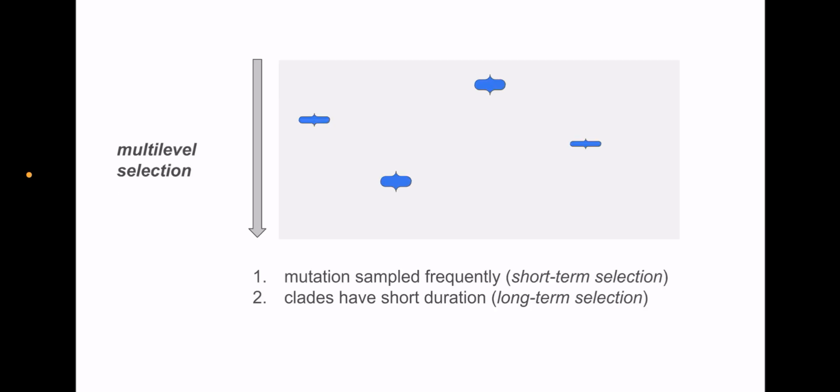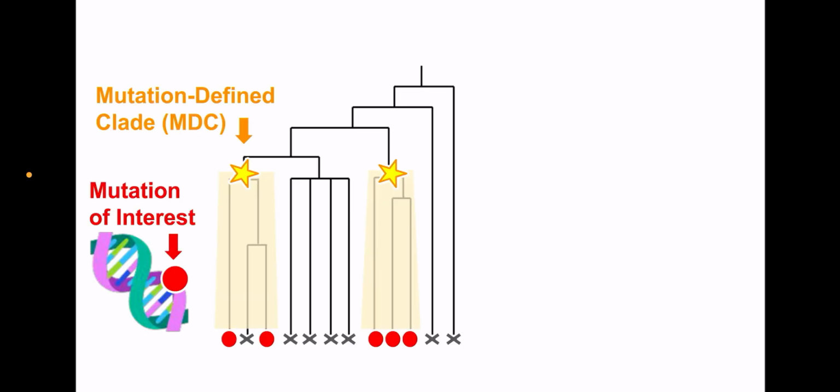In the case of mutations under multilevel selection trade-offs, we expect rapid short-term growth, but ultimately short clade durations. So if we sample these mutations from the population, we'll see them more often than neutral mutations due to short-term selection, but the longer-term outcomes of these clades will be curtailed. If we switch from molar plots to looking at a phylogeny, what we'll be looking for here is a particular mutation that might have arisen independently multiple times.